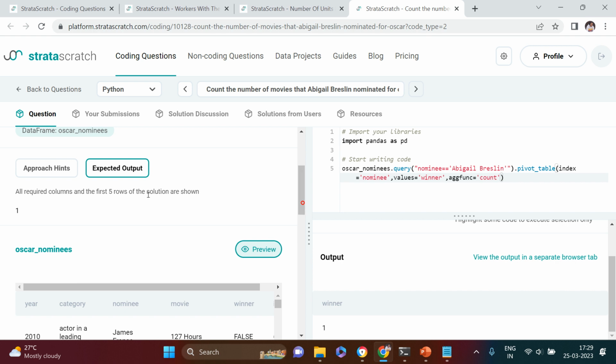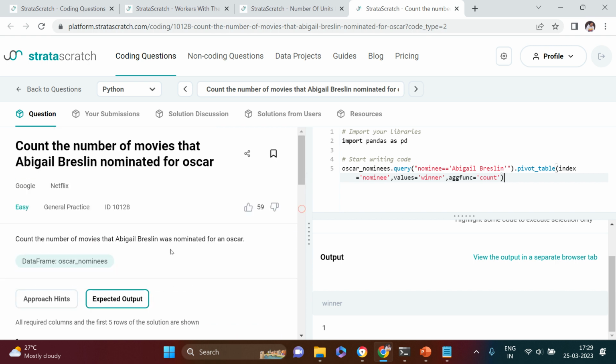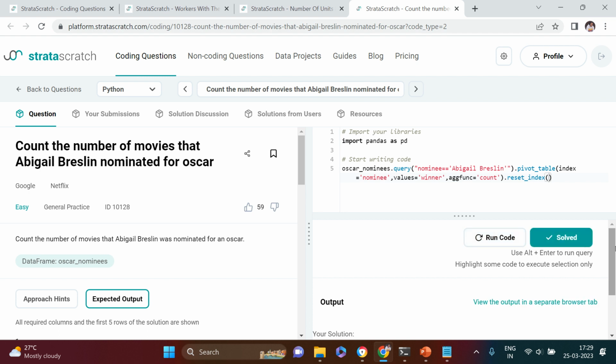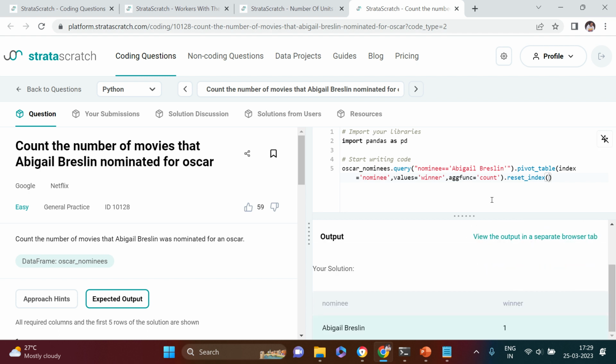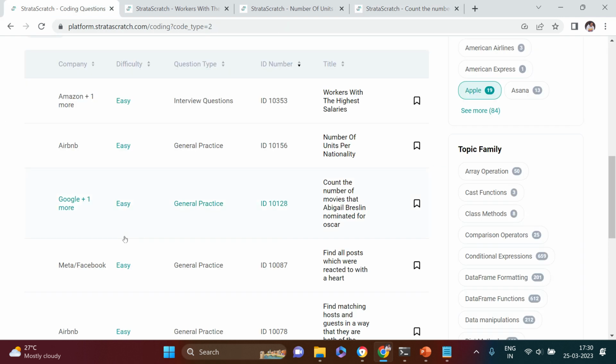Now, does it ask us to sort the data as well? No. There is no sorting needed over here. If you want, you can do the reset index. So here is what we got. Let's just check whether the answer is correct or not. The answer is correct. Now let's review this. First thing which we did is we filtered the data for a particular nominee. Then we summarized that and we just did the reset index. I just hope that it was clear to you. Now let's just move to the next one.